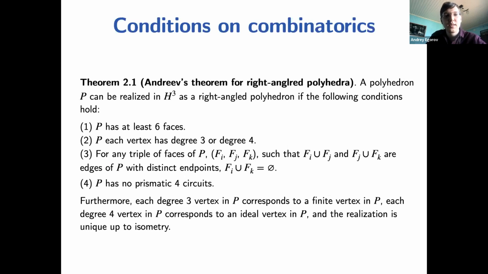The second condition is that each vertex of this polyhedron has degree 3 or degree 4. And moreover, vertices of degree 3 correspond to the finite vertices, and vertices of degree 4 correspond to the ideal vertices. The third condition is that if we have 3 faces of the polyhedron, and the first 2 intersect, and the intersection is an edge, and the second 2 also intersect, and the intersection is an edge, and these 2 edges have distinct endpoints, then the first and the third face should not intersect.